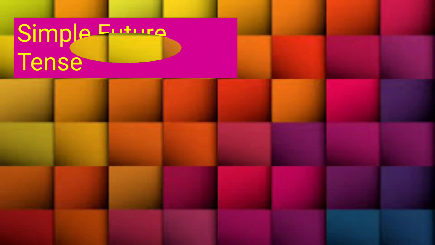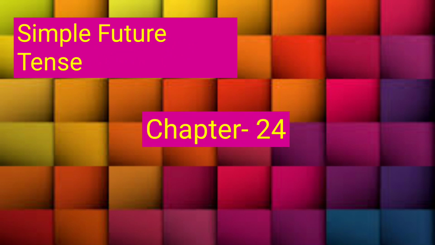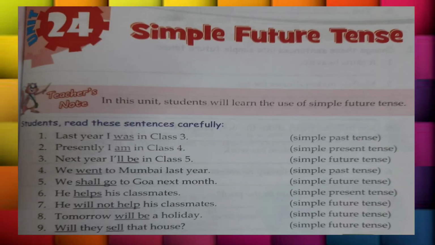Today we are going to study simple future tense. Chapter 24 from your grammar book, page number 95. So let's begin. In this unit, you will learn about the use of simple future tense. What do you understand by simple future tense? Simple future tense means the actions which are going to take place in future.